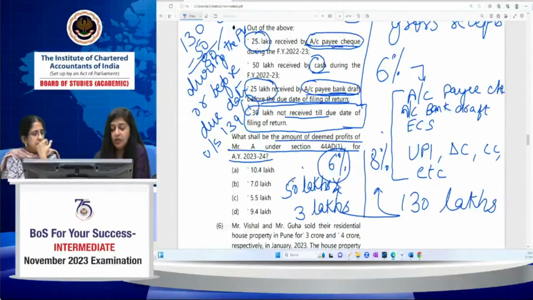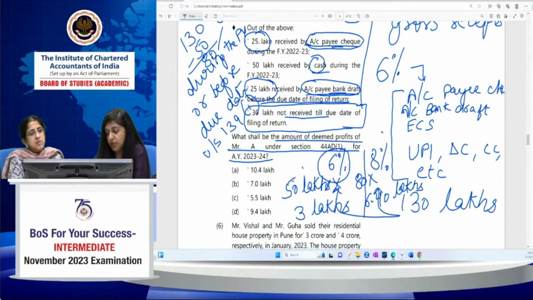Regarding the remaining turnover, what is the remaining turnover? It's 80 lakh. The 8% will be the deemed profit and gains from the eligible business, which comes to 6.4 lakhs.